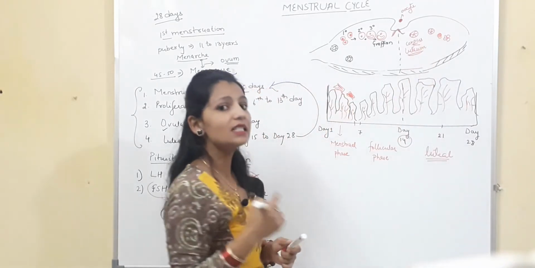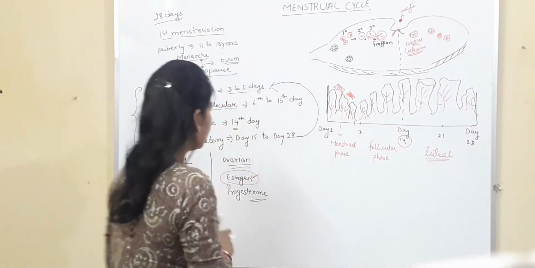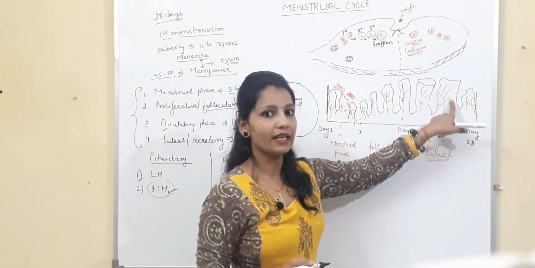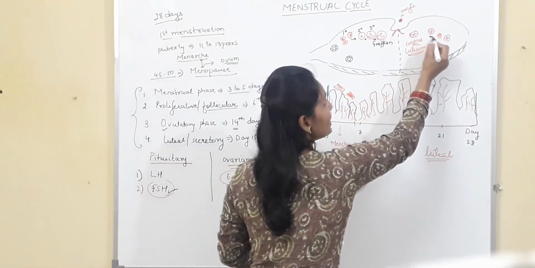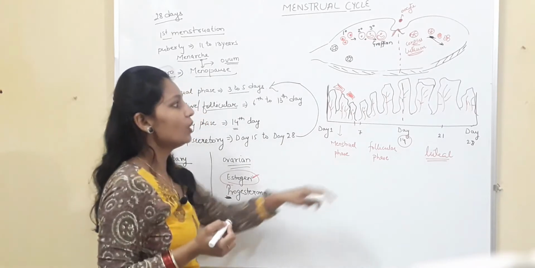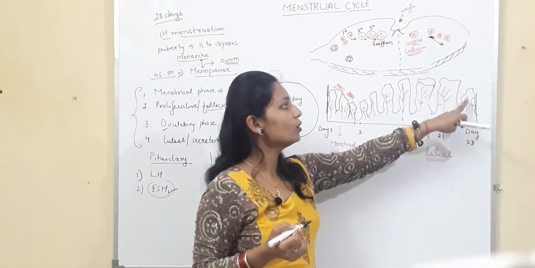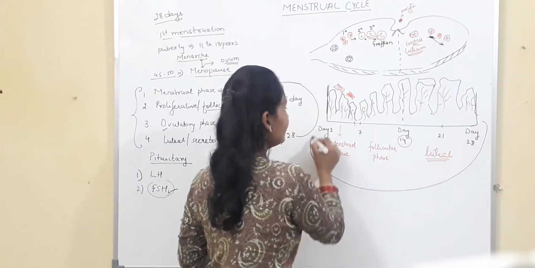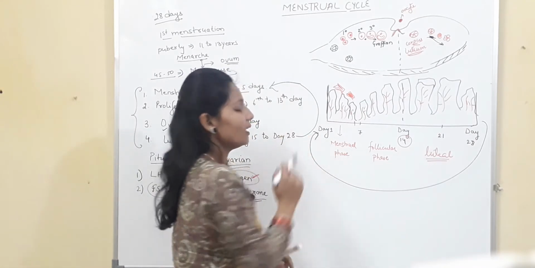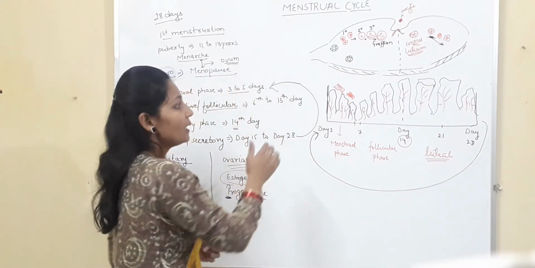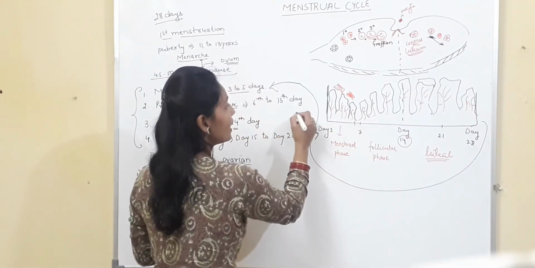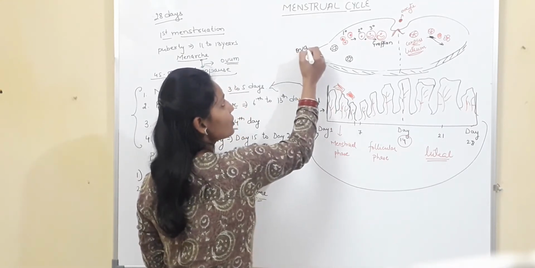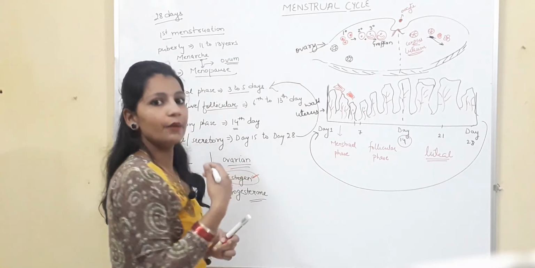Corpus luteum secretes a very important hormone and that hormone is progesterone. This progesterone is important for maintaining this uterus lining. So if the corpus luteum degenerates, the wall of the uterus will also break. And if the wall of the uterus breaks, that means we have started a next cycle, again a menstrual phase. Now this is how the uterus wall undergoes various development. This is the wall of the uterus and these are the changes which occur in the ovary during this menstrual cycle.